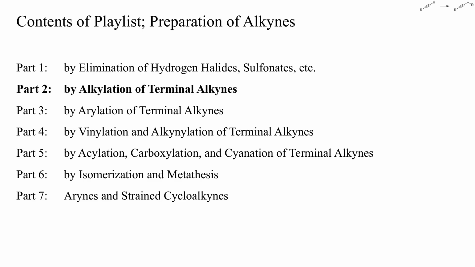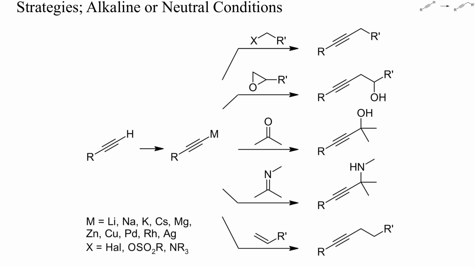In this presentation I'll show you some strategies for alkylating terminal alkynes, that is alkynes with an sp-CH bond. Most reported examples of such alkylations were conducted under alkaline or neutral reaction conditions. Typically, the alkyne is first metallated, either partially or completely, and then treated with some carbon electrophile. Typical alkylating reagents include alkyl halides, epoxides, ketones, imines, or electron-deficient olefins. I'll show you specific examples in a minute.